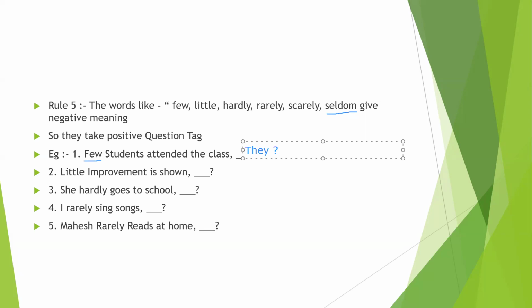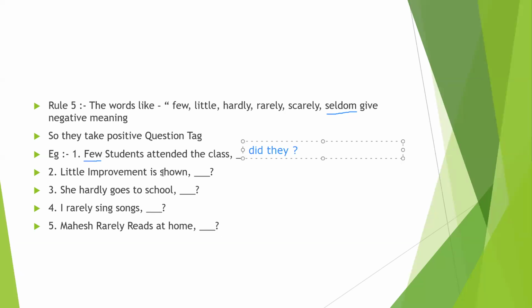Now the verb. Here the verb is V2, so we write did. Did they?